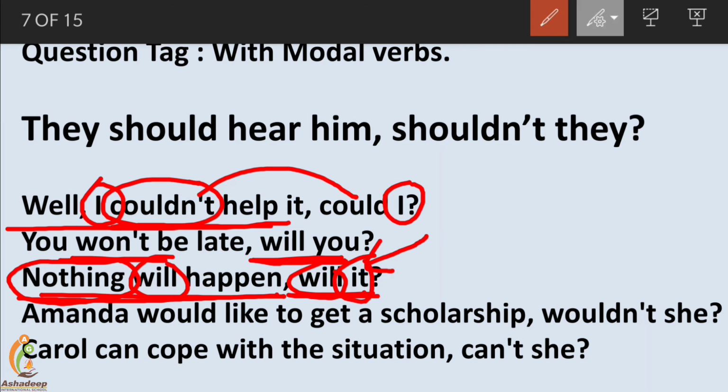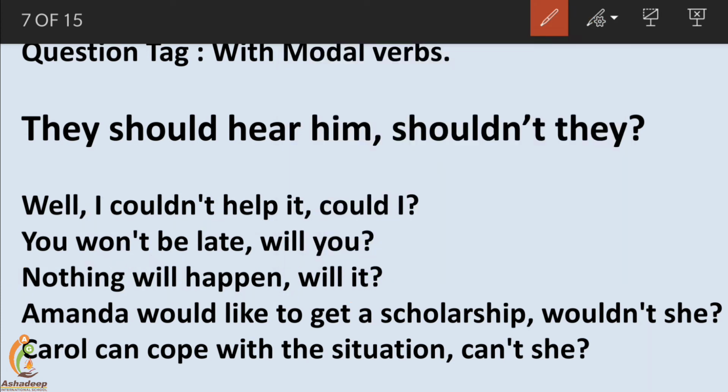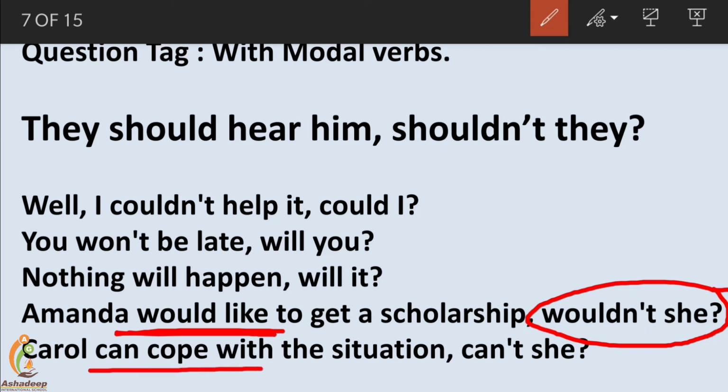Next example. Amanda would like to get a scholarship. This sentence has a modal structure, would like. Secondly, it's a positive sentence, so the question tag will be negative. Wouldn't she? Amanda would like to get a scholarship, wouldn't she?